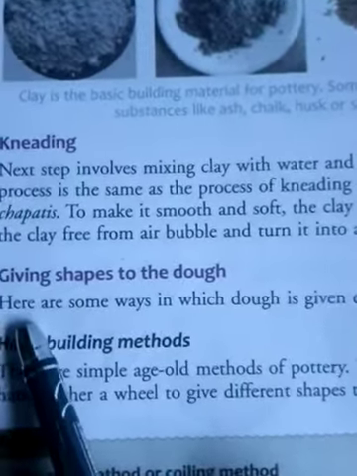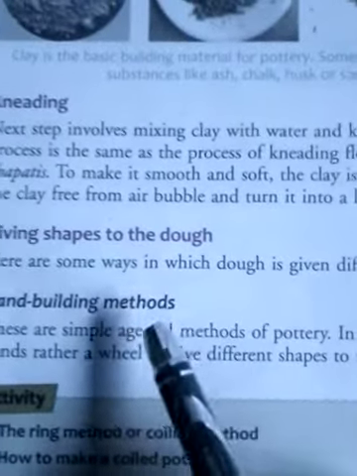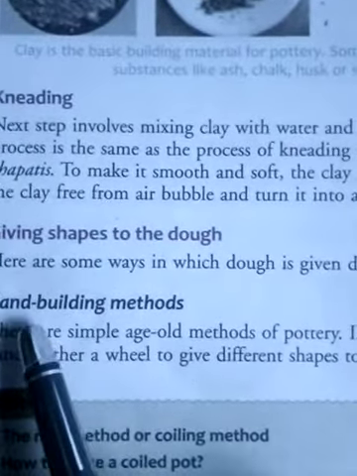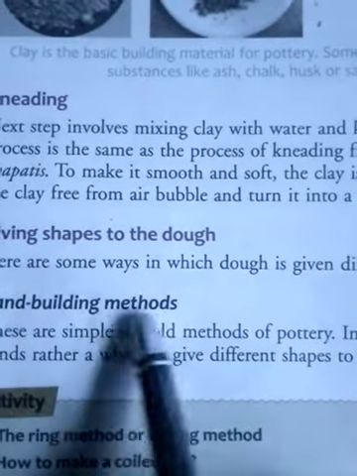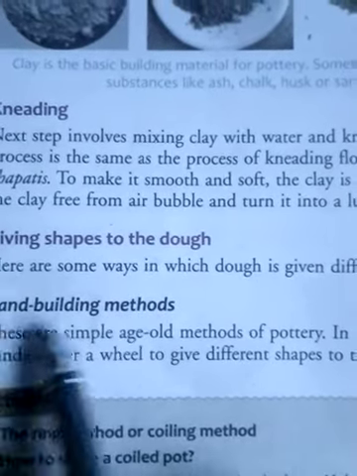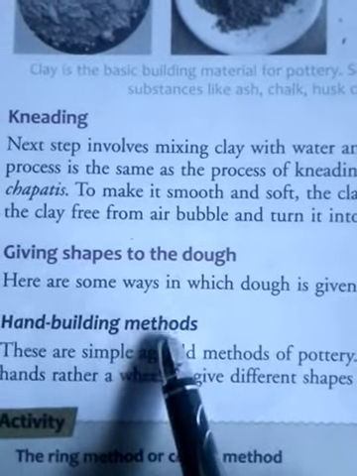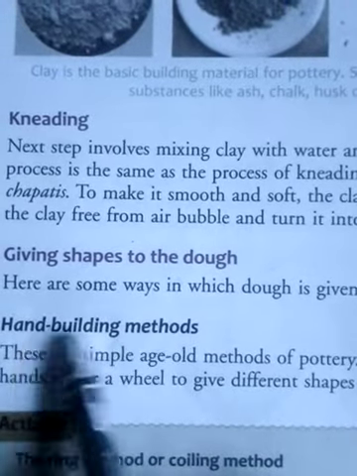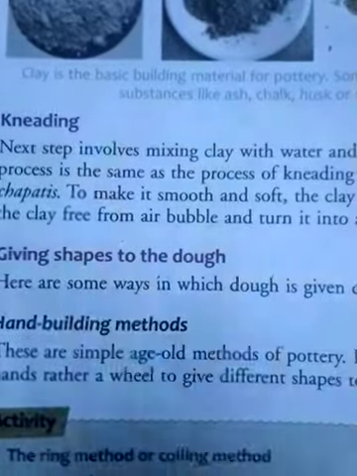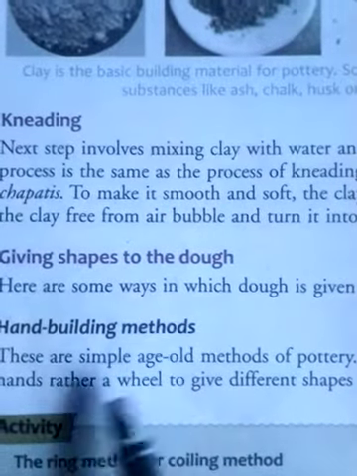Here are some ways in which the dug, the raw clay, is given different shapes. First is the hand building method. The name suggests that this is made by hand. With the help of hand, this method works.